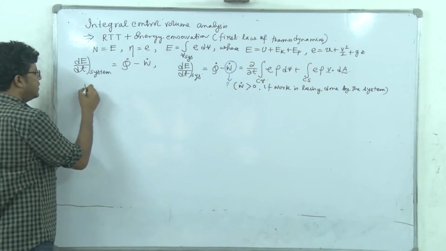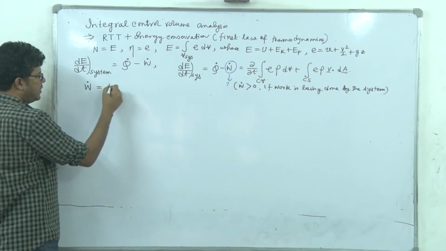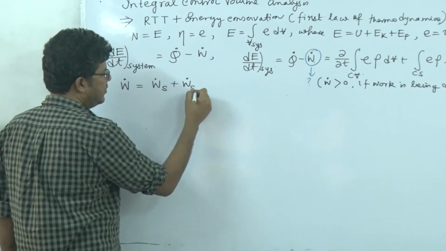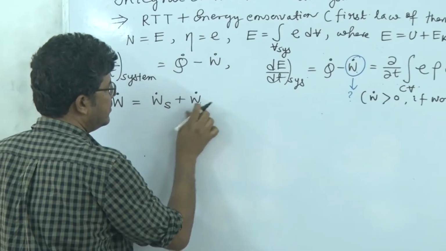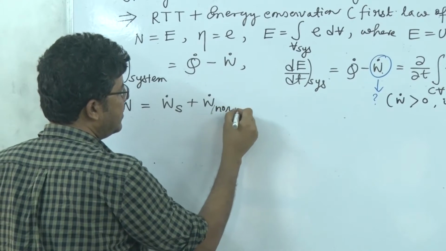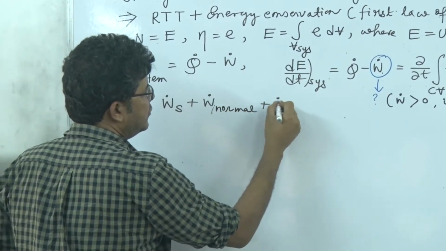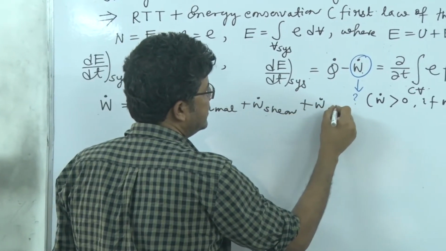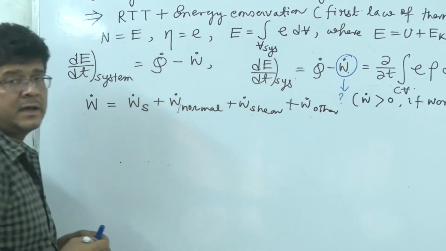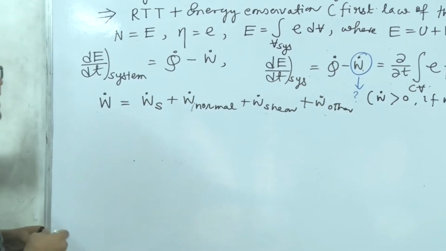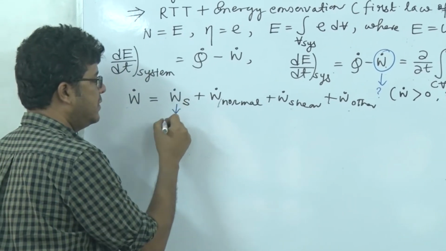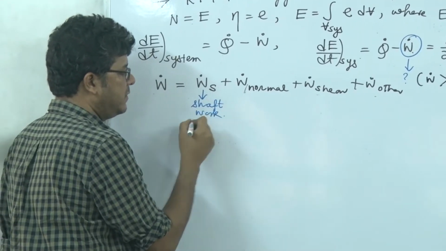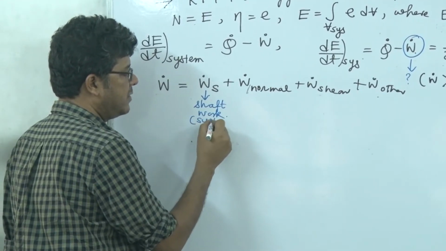So you see, this W dot is equal to W dot S plus W dot normal plus W dot shear and W dot other. So what are they? W dot S is the shaft work, and this is entirely system specific.